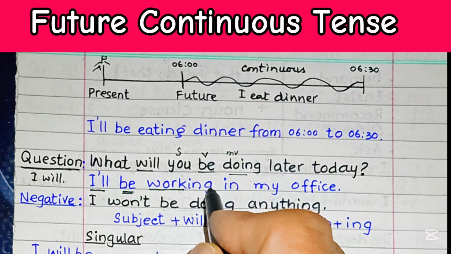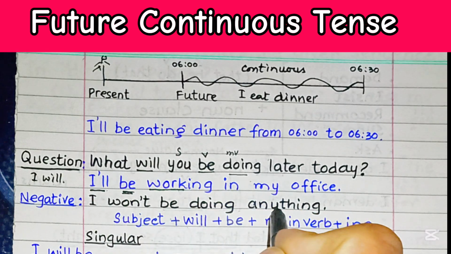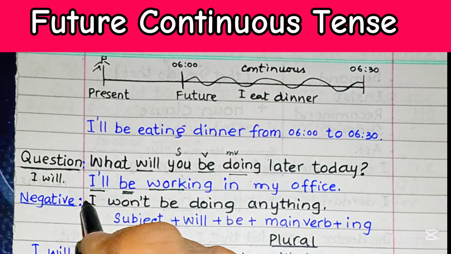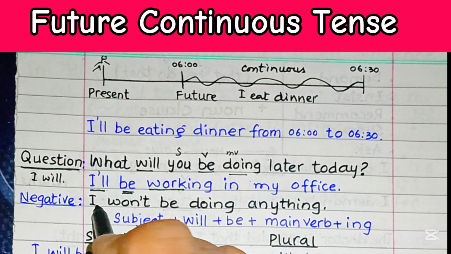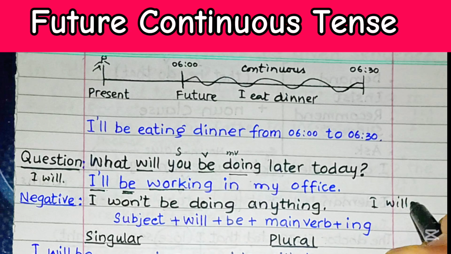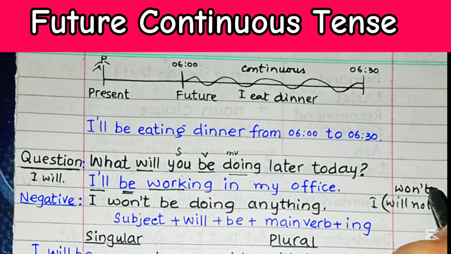If the answer is negative, you can say I won't be doing anything. This is the contraction won't. We have to add I will not, so actually this is the part that is contracted to won't.